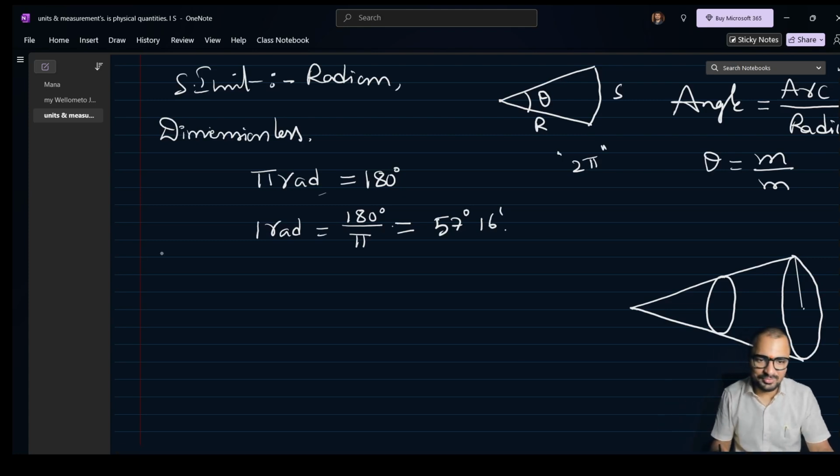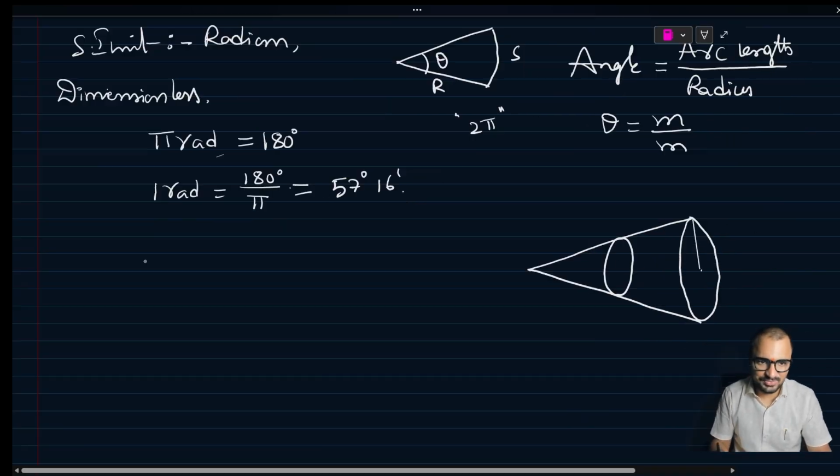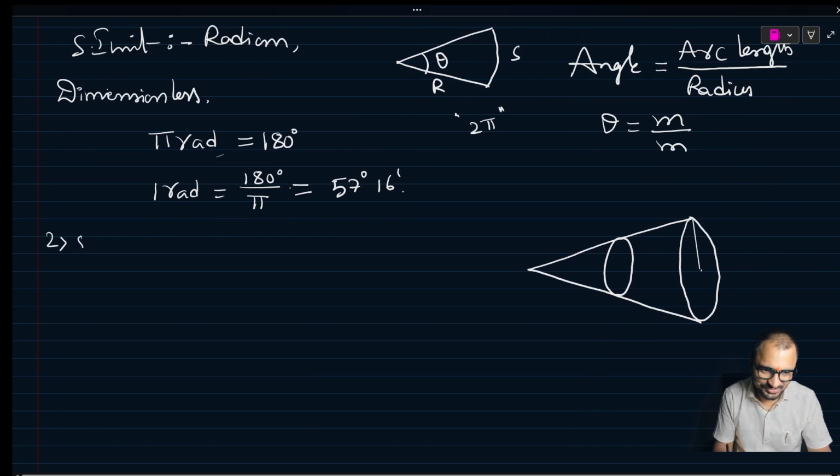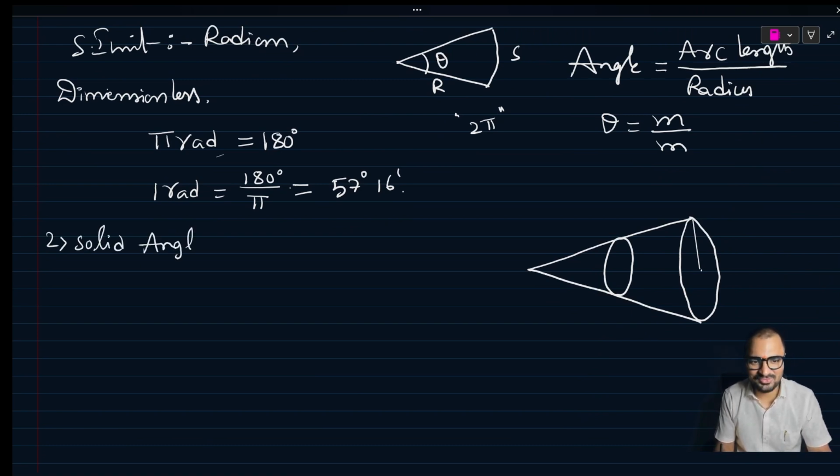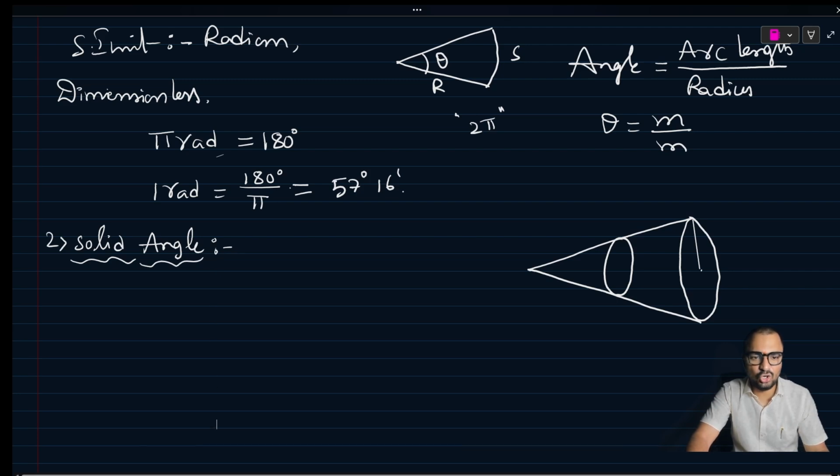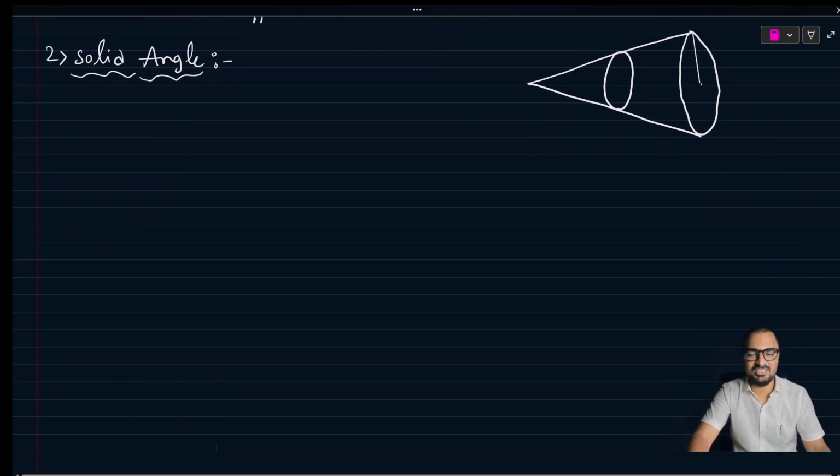Plane angle, and the second one is solid angle. Solid angle we generally measure in a cone. Yes, angle in the cone. So this particular angle, we can say, is a solid angle.